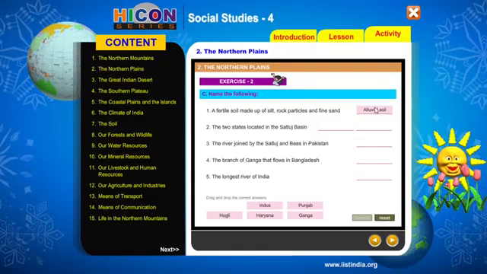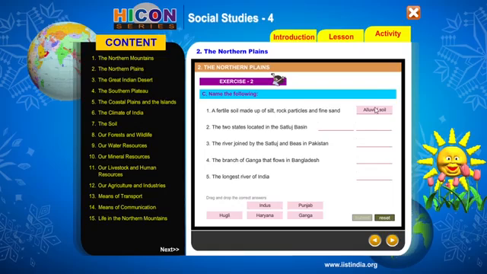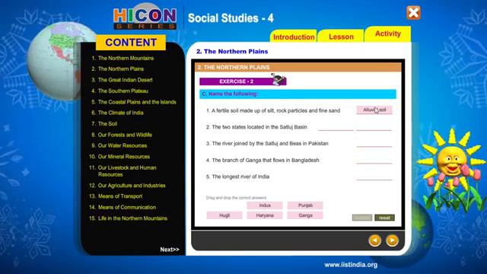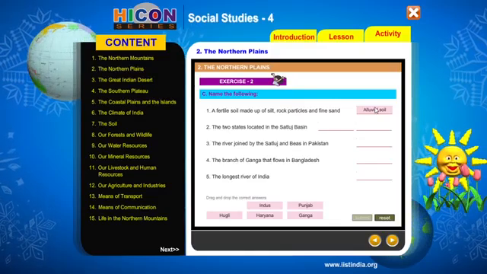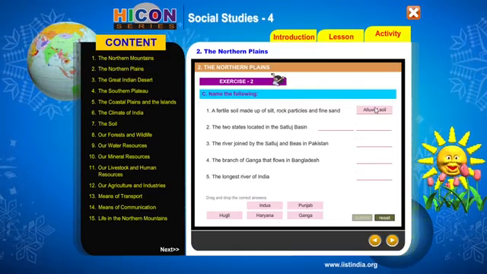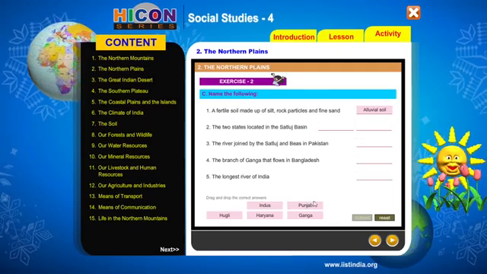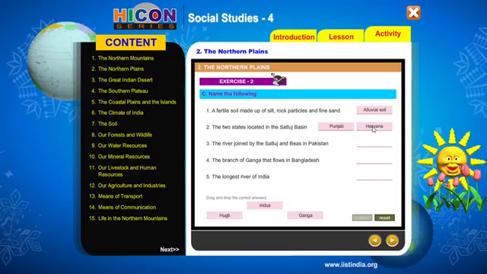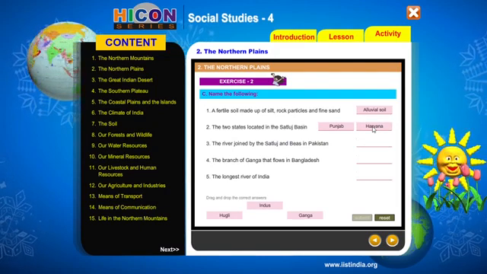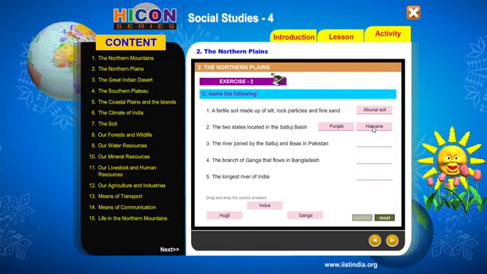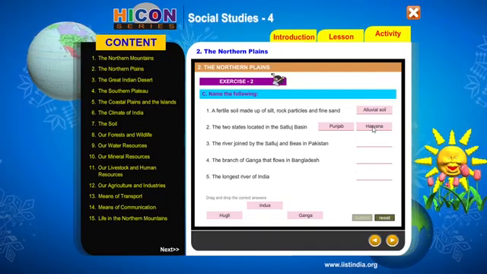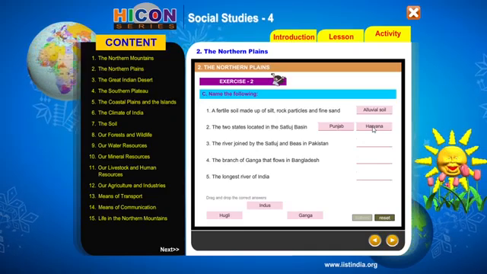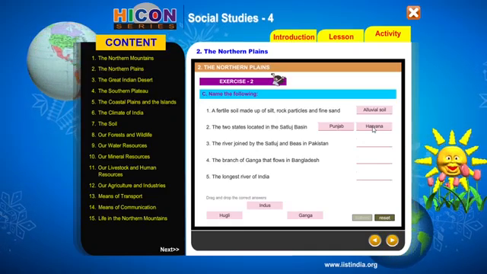Second one, the 2 states located in the Satluj Basin. In the northern plains, in the northwestern side of India, we have Satluj Basin. And the states that lie in that region include Punjab, Haryana, right? So Punjab and Haryana are the states in India which lie in the Satluj Basin. The river joined by Satluj and Beas in Pakistan.